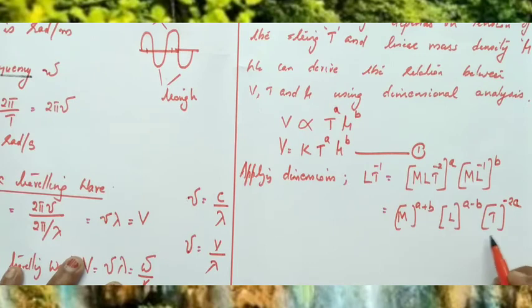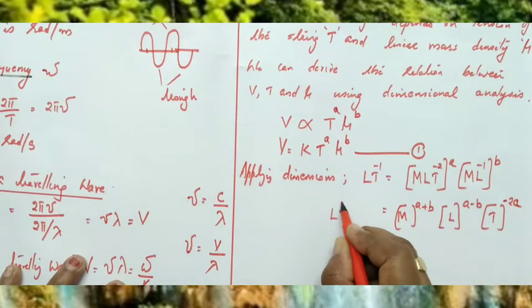The left side has no change, L T raised to minus 1.